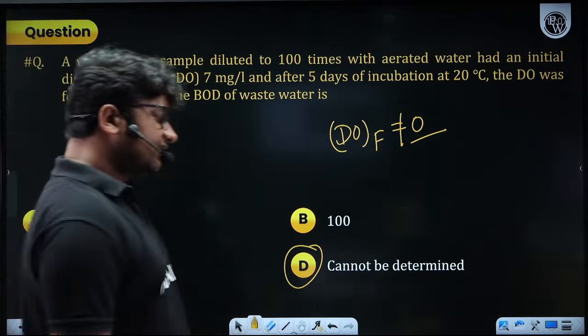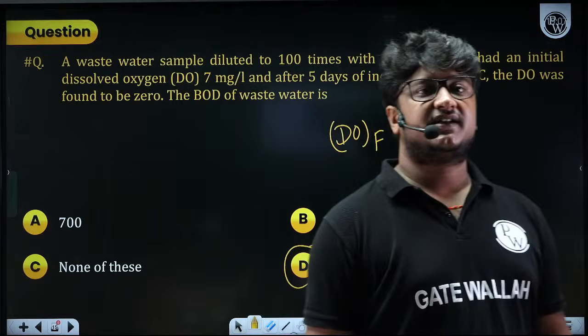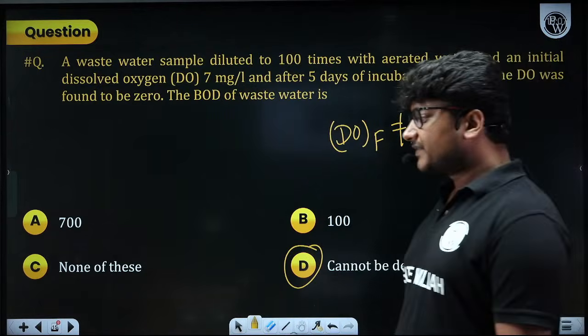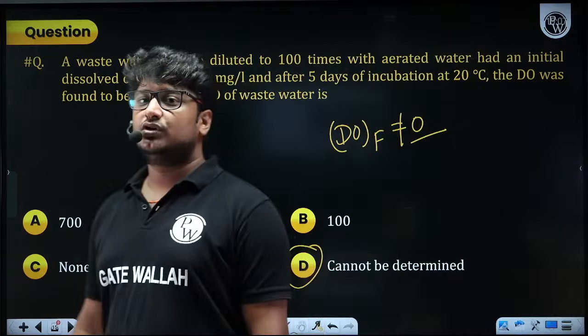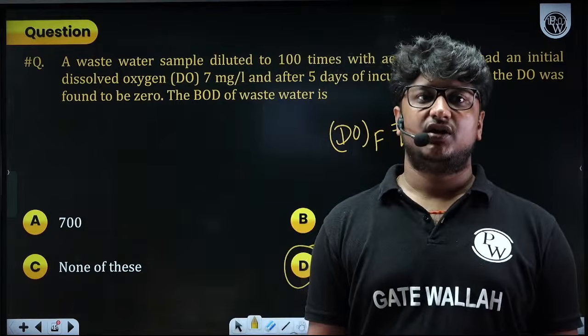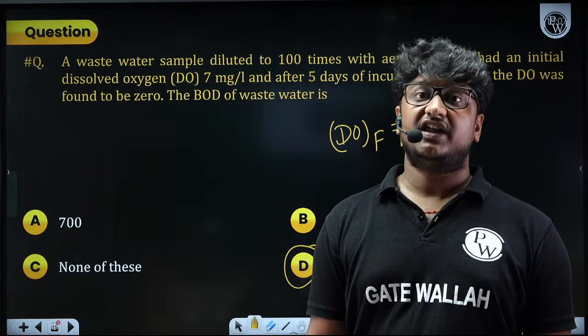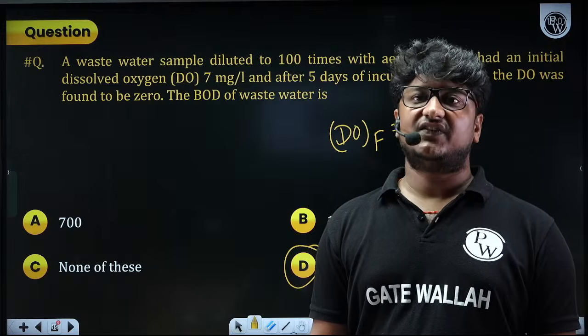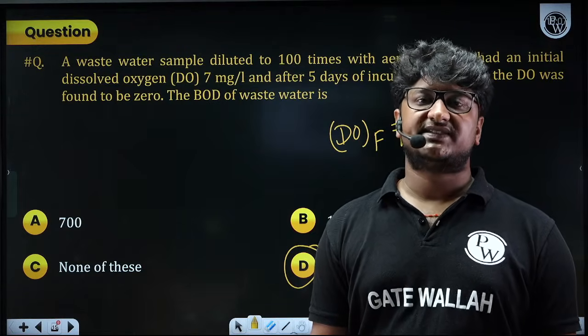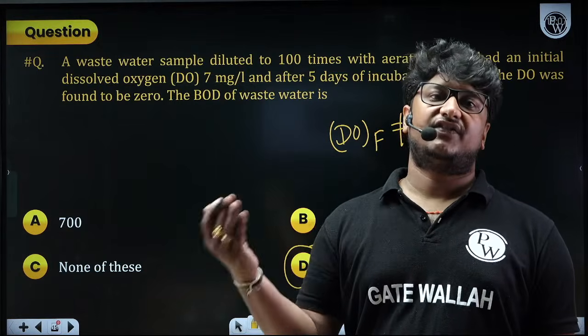So, sir, what should I do if I get 0? In the test, if you get a 0 value, that means you need to dilute this wastewater sample much more, so that the water has enough oxygen that even after degradation for the next 5 days, it still has some oxygen to show you.